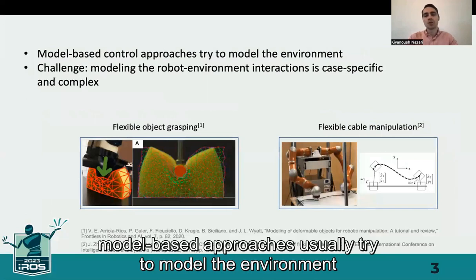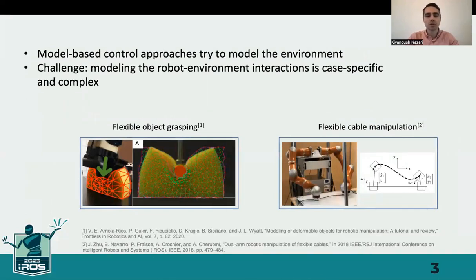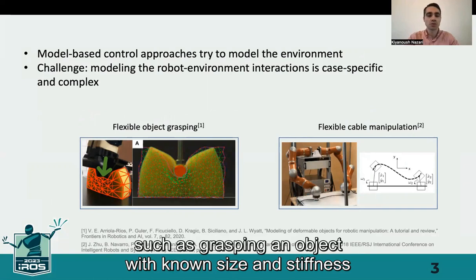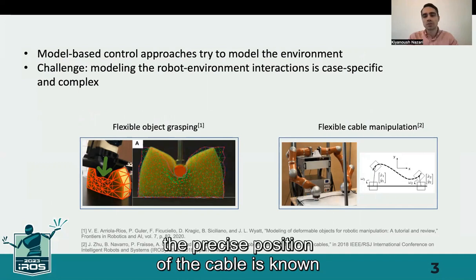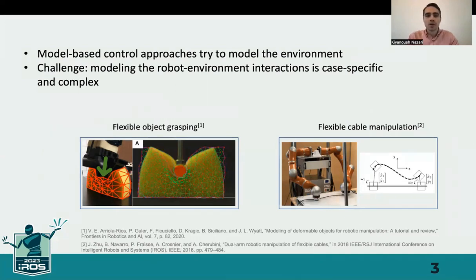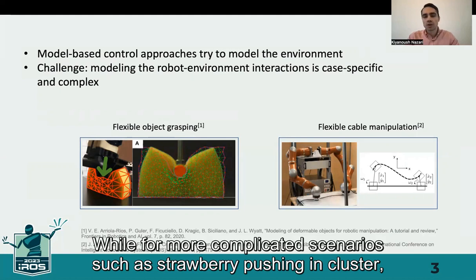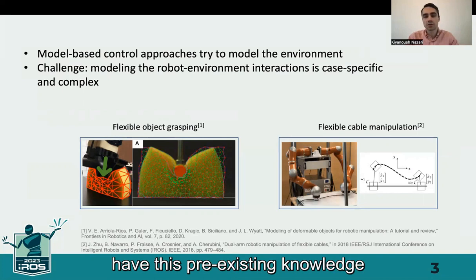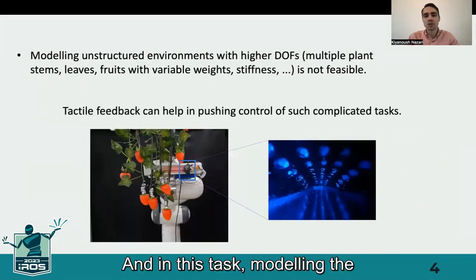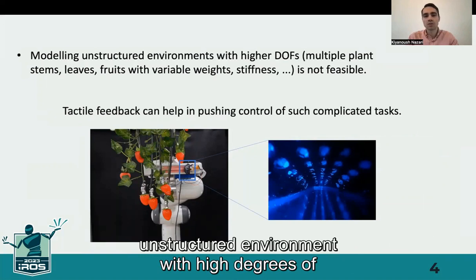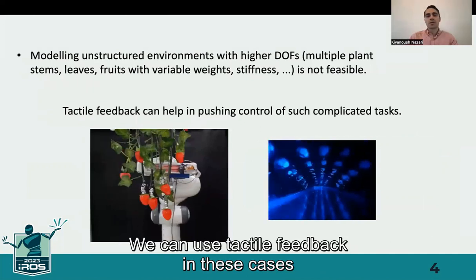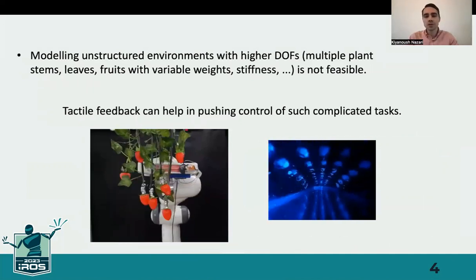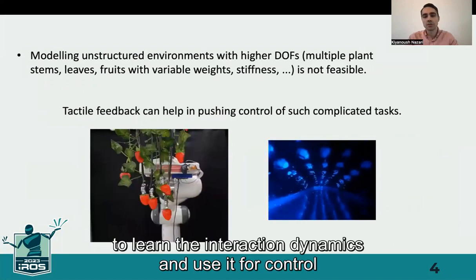Model-based approaches usually try to model the environment with pre-existing knowledge, such as grasping an object with known size and stiffness, or manipulating a cable where the precise position of the cable is known. While for more complicated scenarios, such as strawberry pushing in cluster, we do not have this pre-existing knowledge. And in this task, modeling the unstructured environment with high degrees of freedom is not feasible. We can use tactile feedback in these cases to learn the interaction dynamics and use it for control.